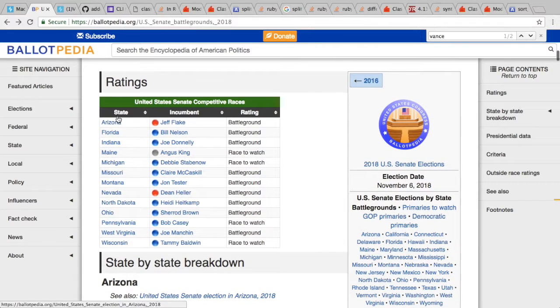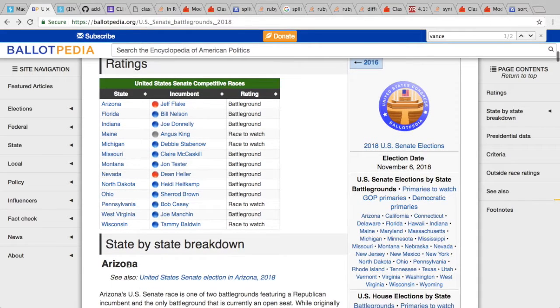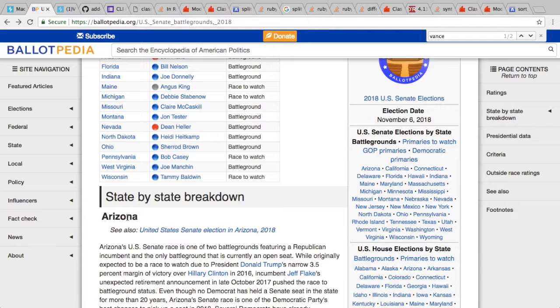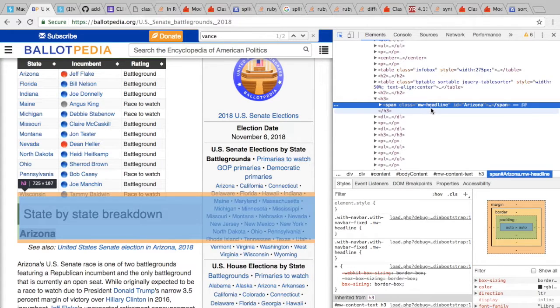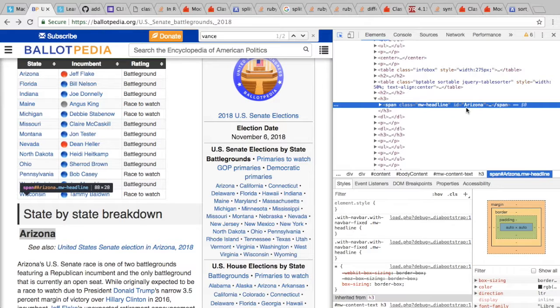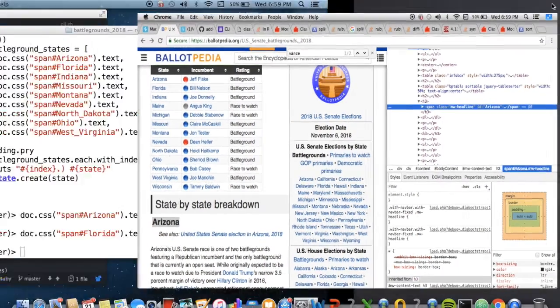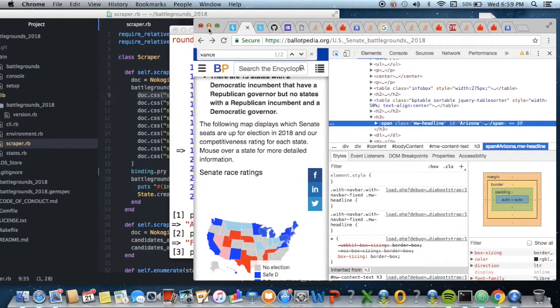So originally I wanted to scrape it from this table, but it was kind of tricky because it's in a table, so I scraped these labels instead. If you inspect it, there we go, we have a span class with an ID of Arizona. So that's how I ended up scraping it. Same thing for Florida and all the rest of the states.